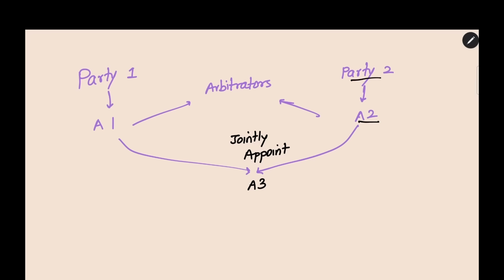For the 3rd arbitrator, who will appoint it, party 1 or party 2? Both of them will not appoint. The already selected arbitrators A1 and A2 will jointly appoint arbitrator 3. This is the case in case of 3 arbitrators. The first arbitrator is appointed by 1 party, the second one by another party, and the third one will be appointed by the 2 arbitrators already selected. This is given under section 11.